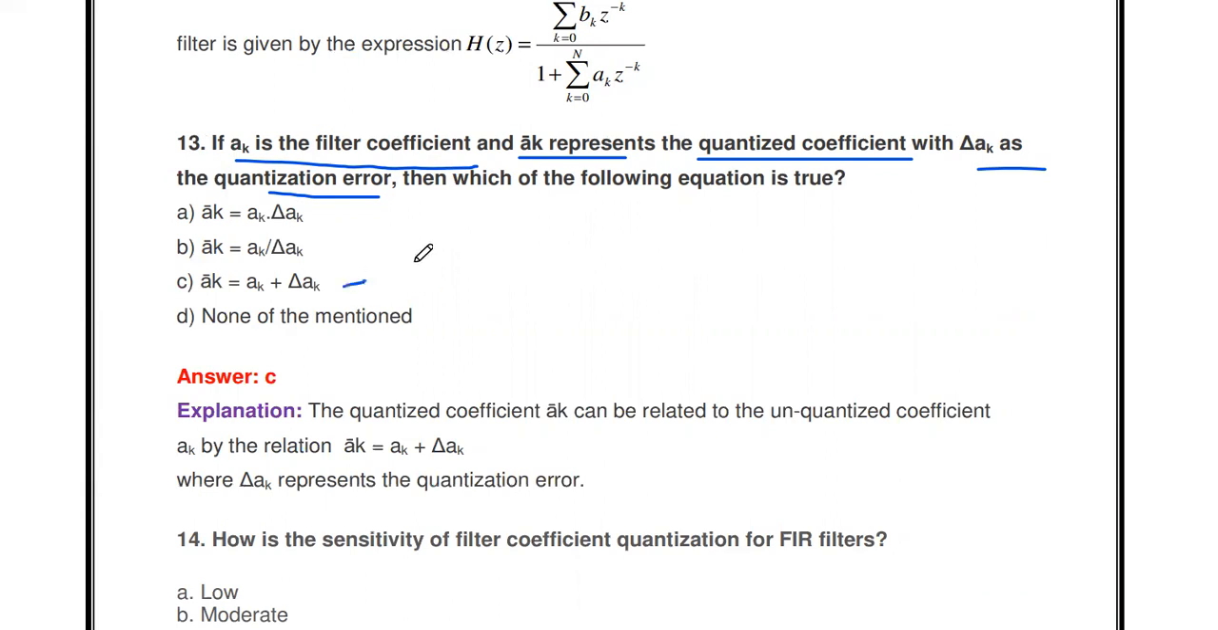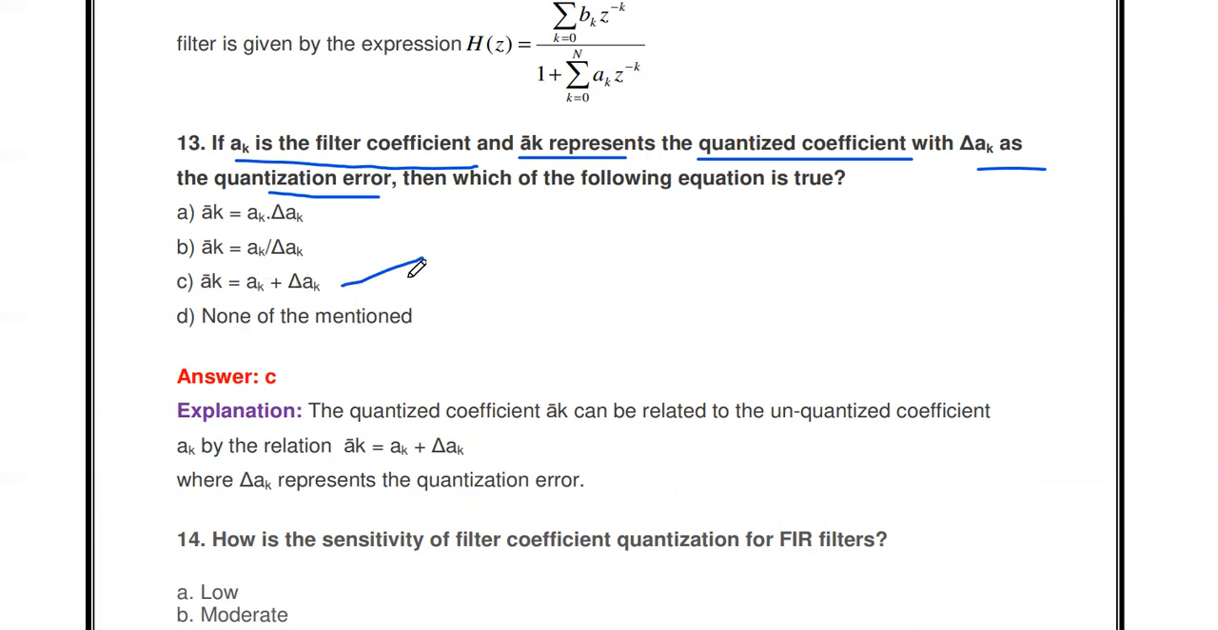So this is the thing. That is the AK bar, the quantized coefficient, which is nothing but the unquantized coefficient plus that error. Or the quantization error is nothing but the difference between the quantized coefficient minus the unquantized one, that is AK bar minus AK. It is called del AK.